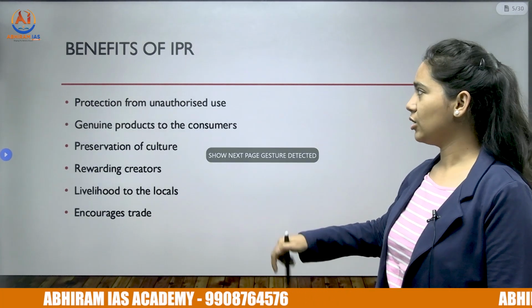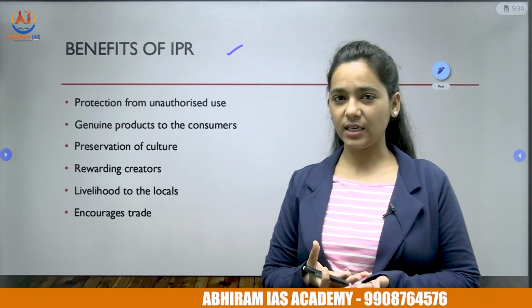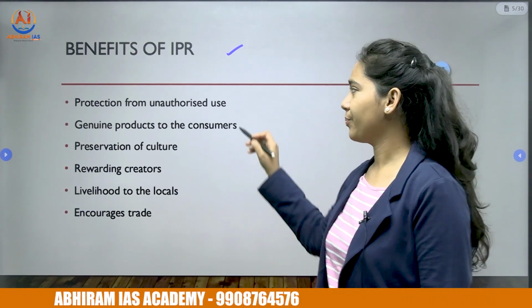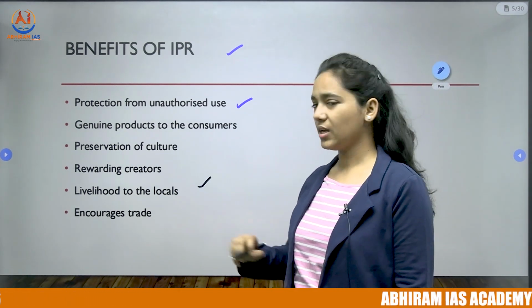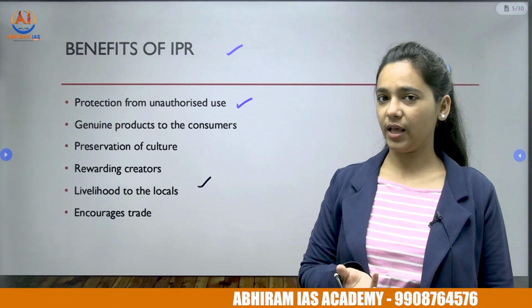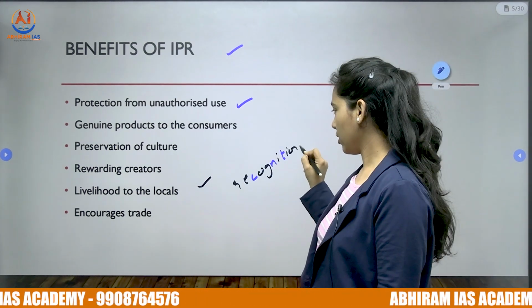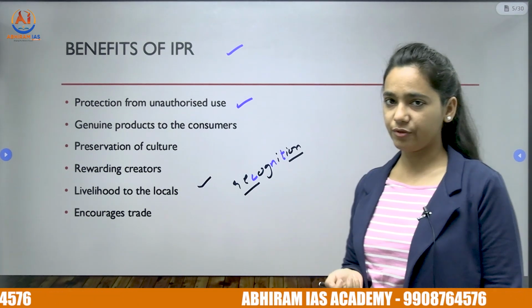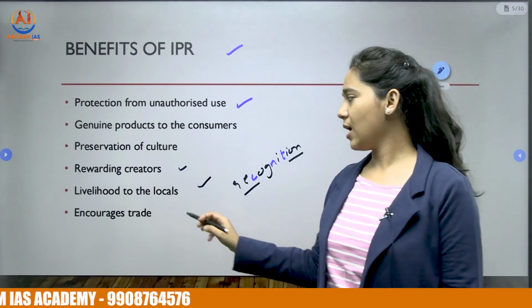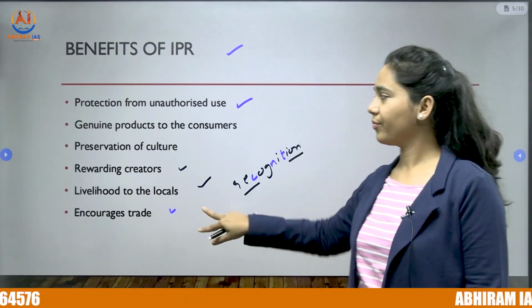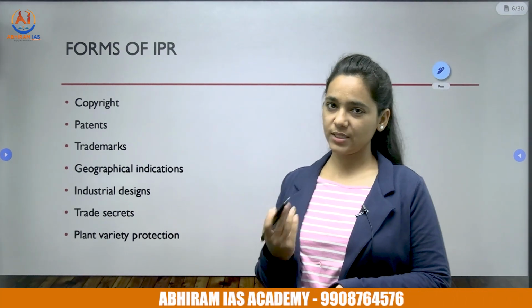So what are the benefits of IPR, or intellectual property rights? The creator has to be incentivized for innovations, and it will also protect from unauthorized use. The locals are also happy because of things like geographical indication. They get recognition for their products, and it will boost market demand for the products also. It will reward creators, help in preservation of the culture, and encourage trade also. Also, consumers will get to know which are the genuine products based on the tags.